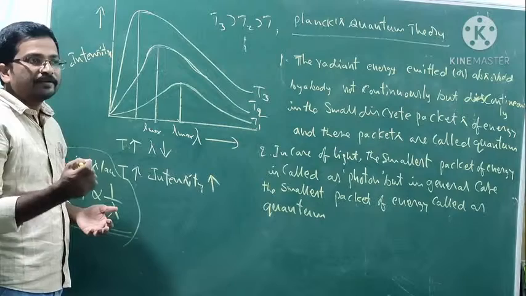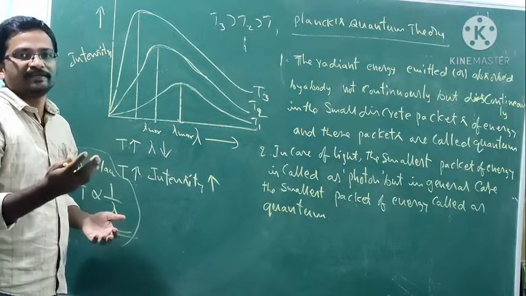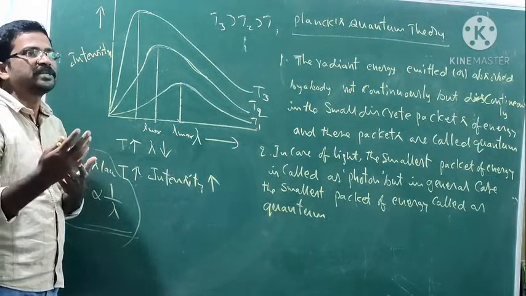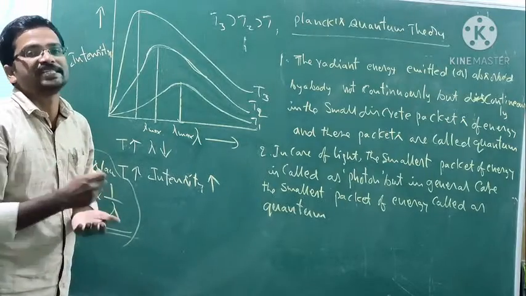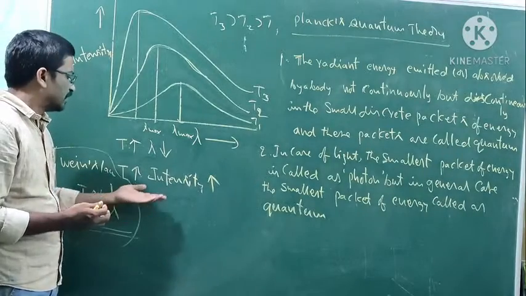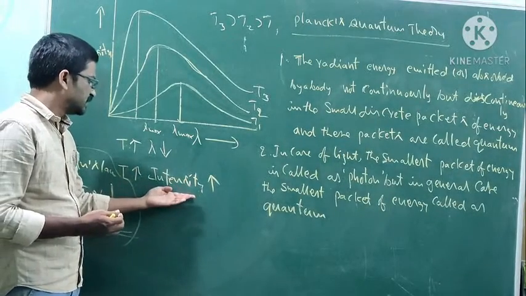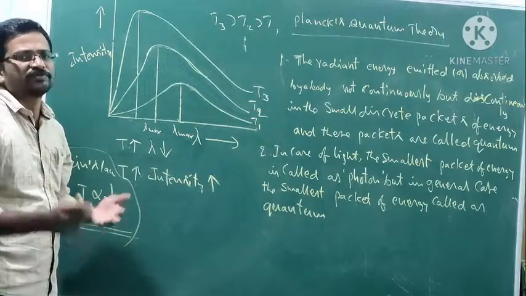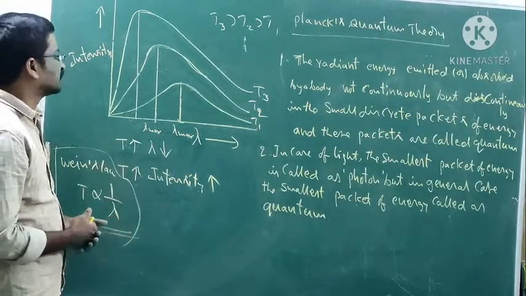Okay, pale red, intense bright red. What does it mean? Bright red means intensity increases. That is the reason, right? What is the meaning of intensity? Intensity is brightness. The brightness of that color is known as intensity.